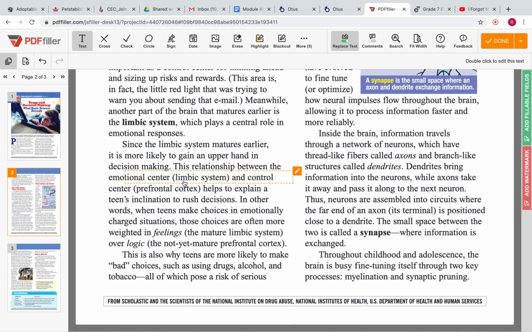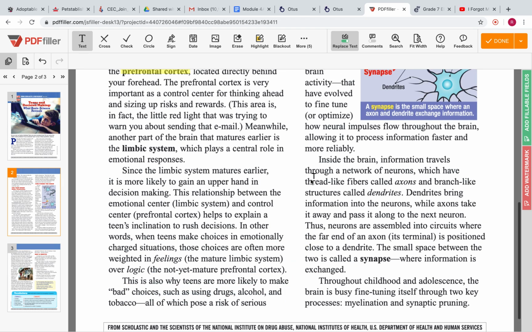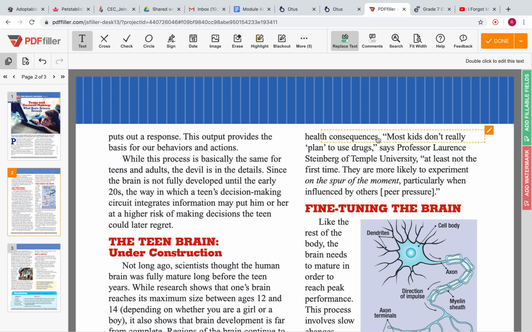So it might cause you to do something because you feel a particular way and not because you have thought it through completely. In other words, when teens make choices in emotionally charged situations, those choices are often more weighted in feelings, the mature limbic system, over logic, the not yet mature prefrontal cortex. So what they're saying is that teenagers make decisions based mostly on how they feel and not by thinking and using logic. This is also why teens are more likely to make bad choices, such as using drugs, alcohol, and tobacco, all of which pose a risk of serious health consequences.